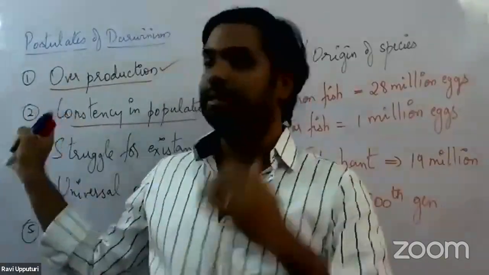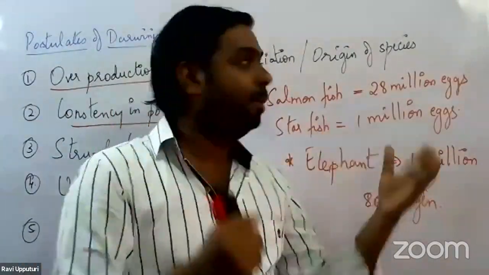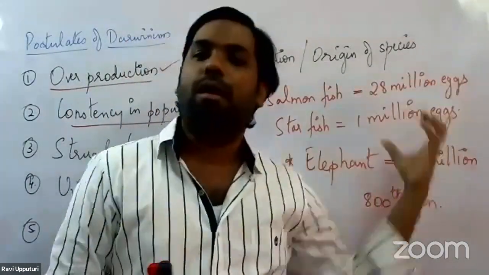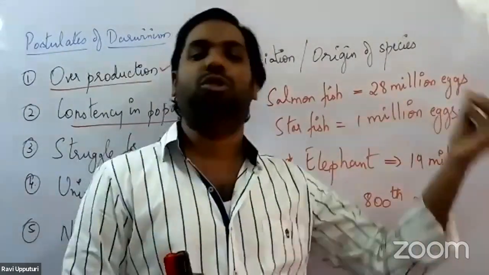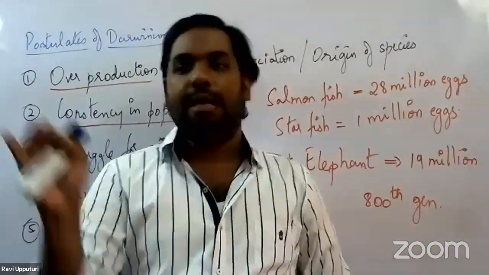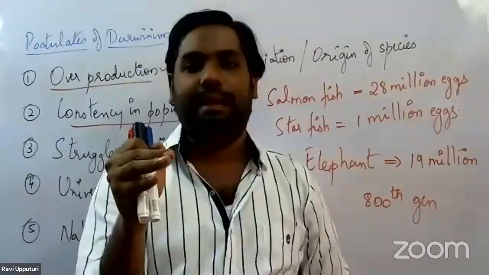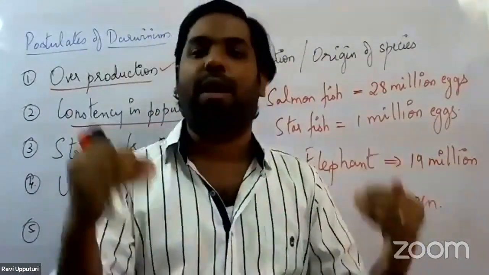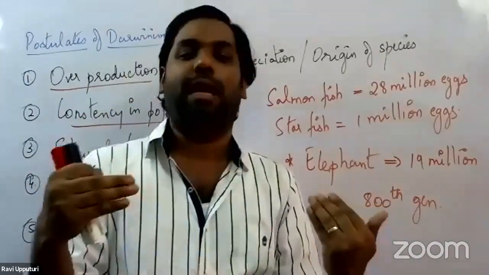So what he said in the second point is, even though so many organisms are produced by each species, a large number would usually die before they reach their reproductive age. Why do most of these die before they reach the reproductive age?